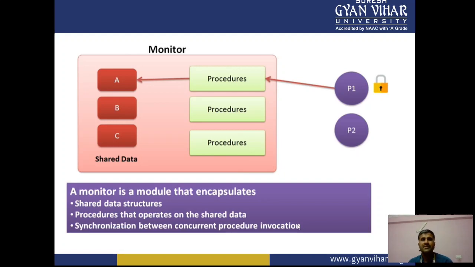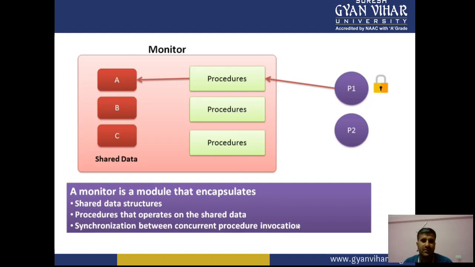So instead of processes P1 and P2 directly accessing the shared data or variables a, b and c, what happens with a monitor? It cannot be accessed directly. The monitor gives us the facility to access the variables, but only with the help of procedures.